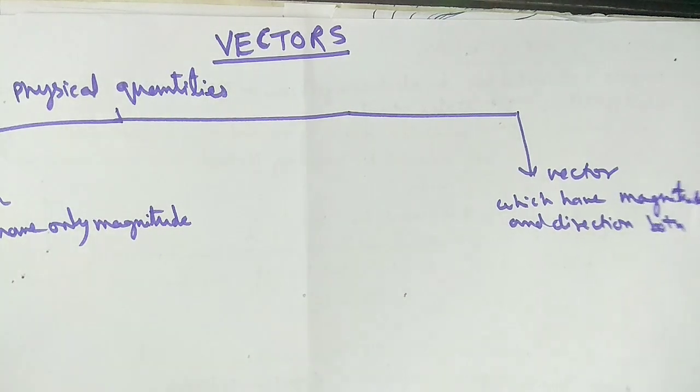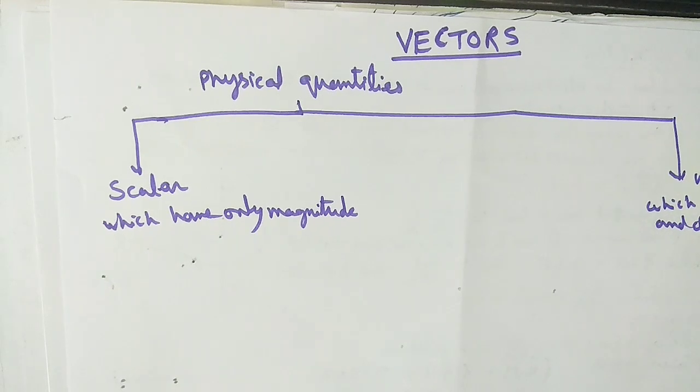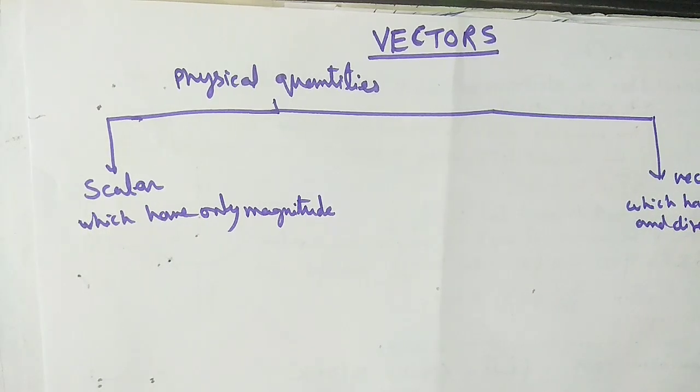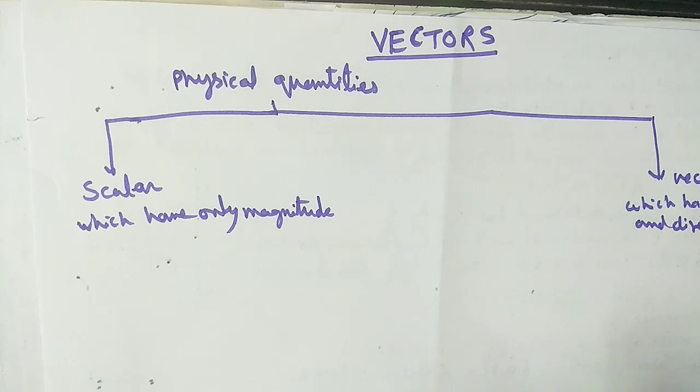Now first of all we'll discuss the scalar, which has only magnitude, which does not depend on the directions, not affected by the direction.